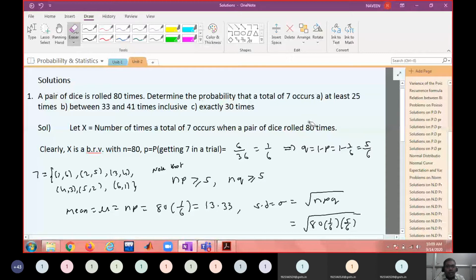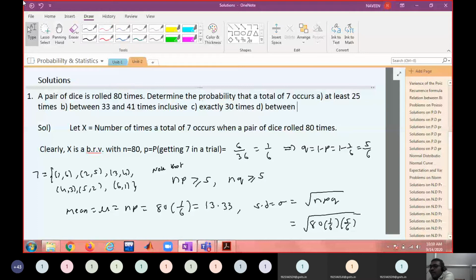I'm adding one more. We are assuming on an average 14 times, so here you say 12 to 15 times or 16 times, both inclusive.